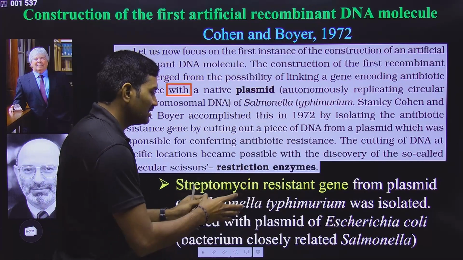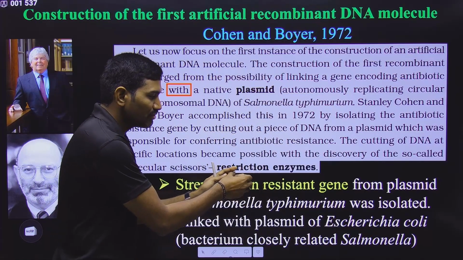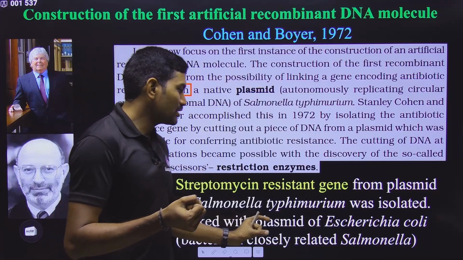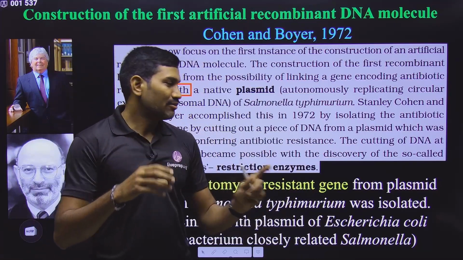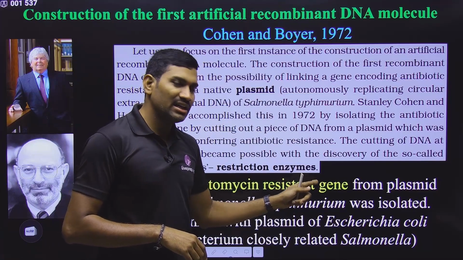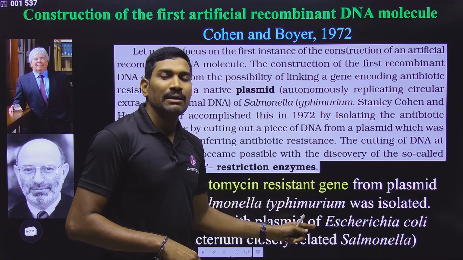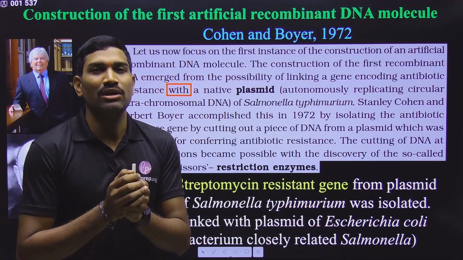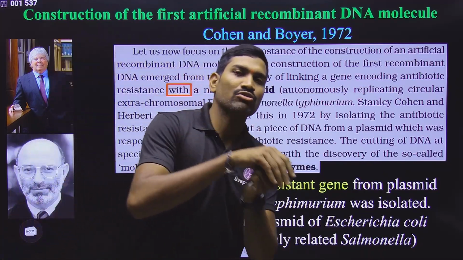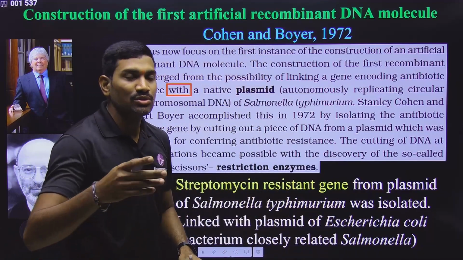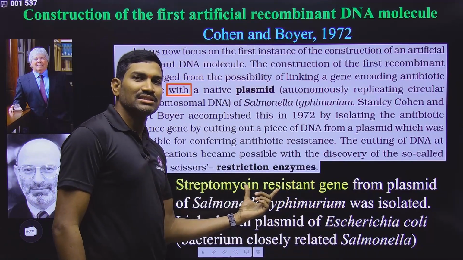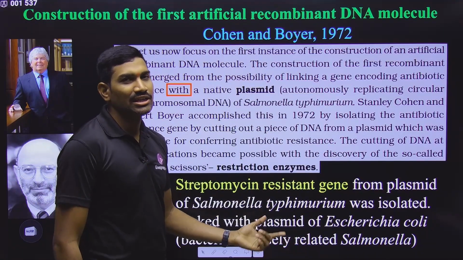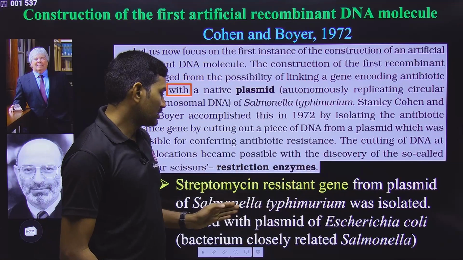And what the scientists did is they isolated the streptomycin resistant gene from Salmonella typhimurium, and then combined it with a plasmid from Escherichia coli. This piece of DNA, the foreign DNA or gene of interest, is combined with a plasmid isolated from Escherichia coli, and they made the first recombinant DNA molecule. Then they reintroduced this into E. coli. So now the streptomycin resistant gene is introduced into E. coli, which is closely related to Salmonella typhimurium.